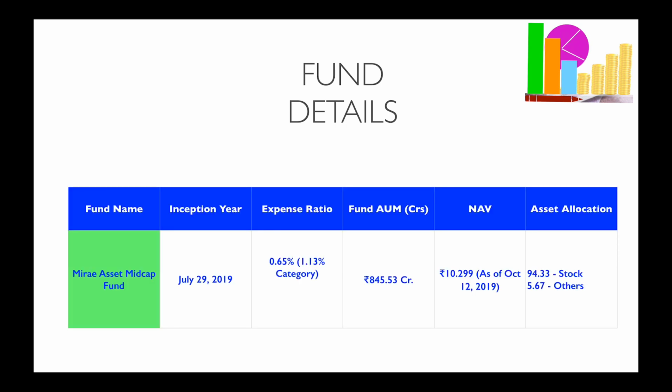Mirae Asset Midcap Fund started this year on July 29, 2019. This is an open-ended fund where the investor can choose to invest in either the direct or regular plan. Also, the investor has a choice to opt for either growth or dividend option. The expense ratio of this fund is 0.68% for direct investors and 2.33% for regular investors. The category expense ratio stands at 1.13%.